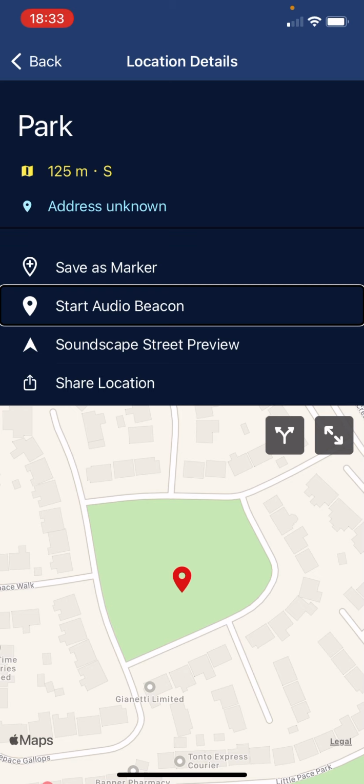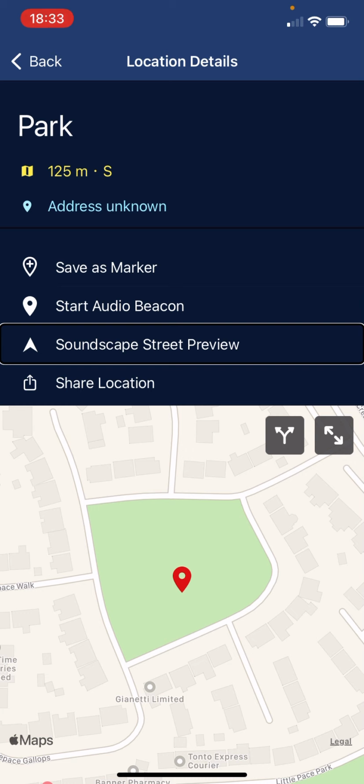Start beacon. Soundscape street preview. Button. Double tap to start preview at this location. Then there is also Soundscape Street Preview. So what that does, it tells you where it is, whether it's east, north, west, whatever. So let me demonstrate.